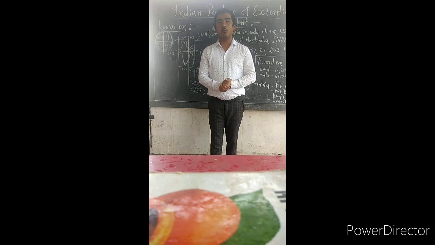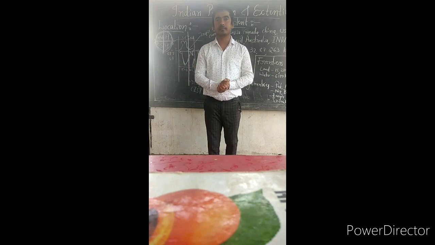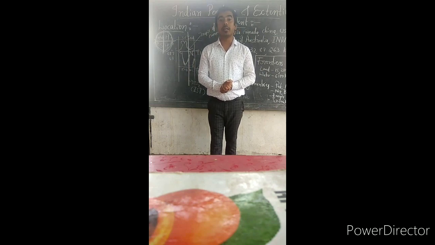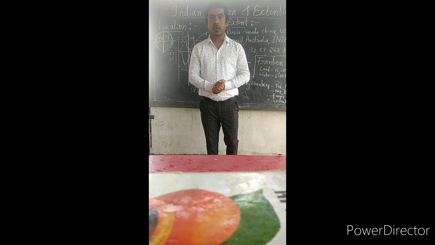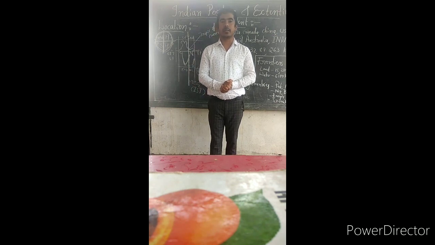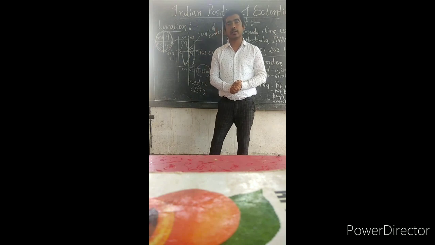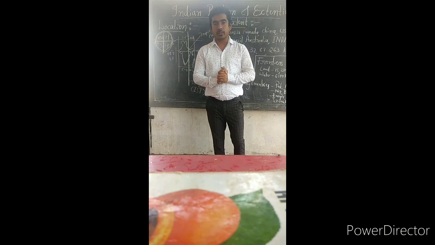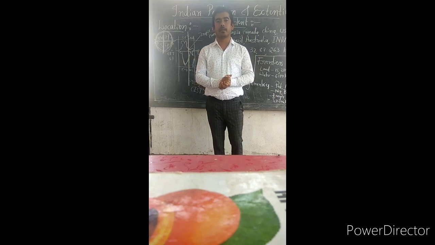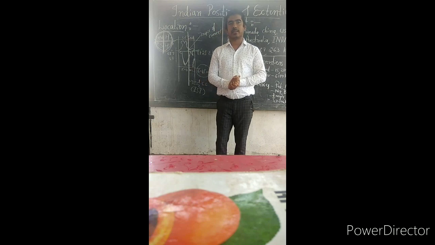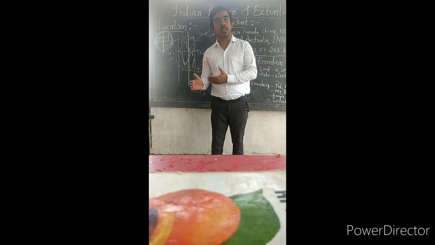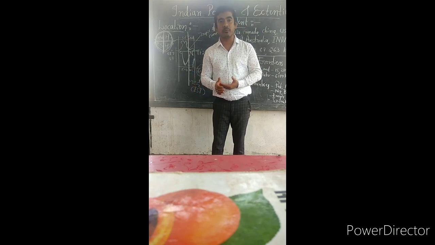Okay, how many latitudes are there, children? There are 180 latitudes. How many longitudes are there? Yes, there are 360 longitudes. Now you tell me what is the position and what is the extension of India? You may not be knowing, no? Today let us know the location and the extension of India.